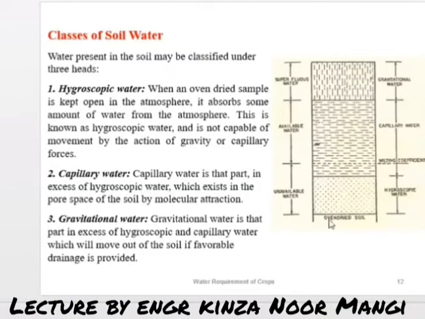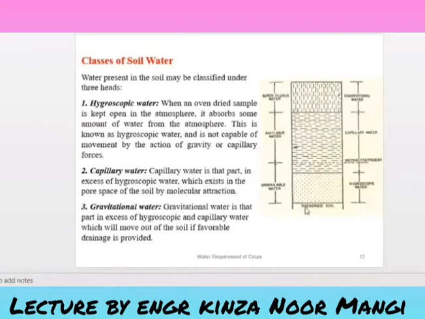As on the right side you can see, at the bottom it is mentioned the oven dried soil, present in the atmosphere. Then a portion is mentioned that is the hygroscopic water, and on the left side it is written that it is unavailable for the plants.